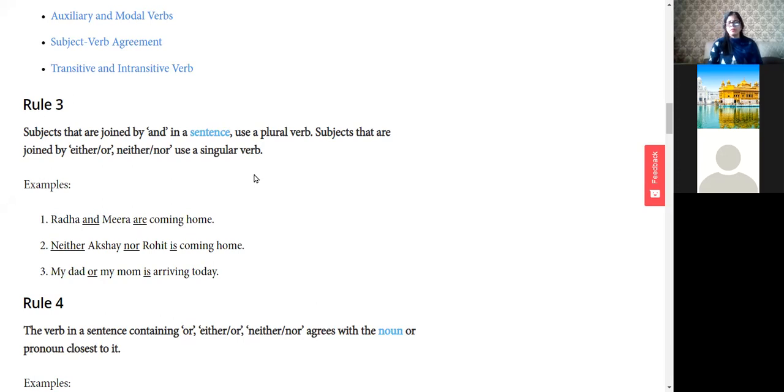Radha and Meera are coming home, right? Parth and Keshav are writing in the notebook, right? Neither Nana nor Arshin are speaking anything right now.